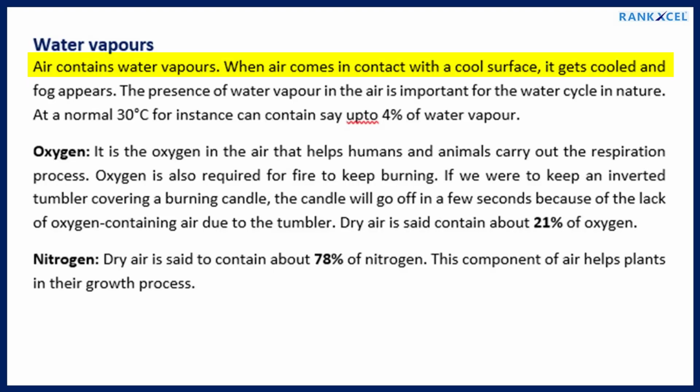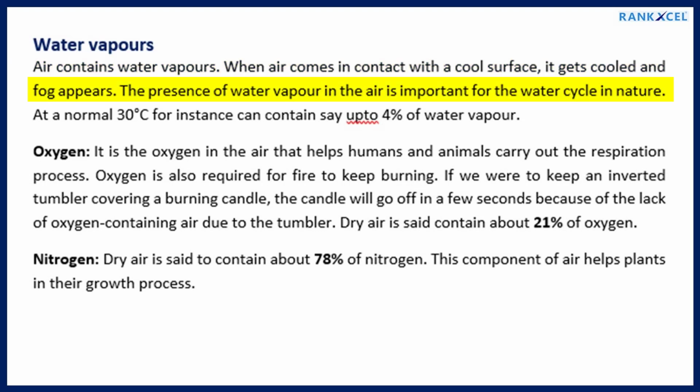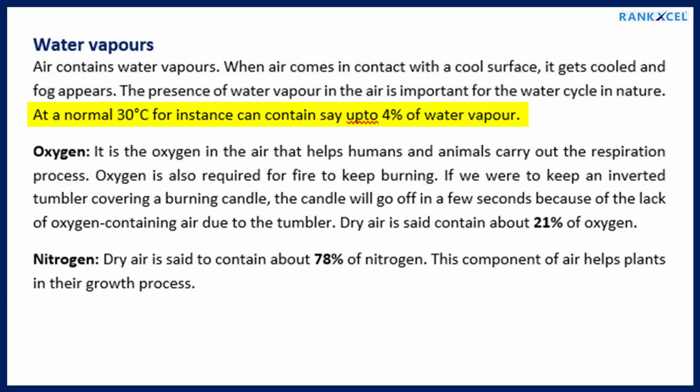Water vapors. Air contains water vapors. When air comes in contact with a cool surface, it gets cooled and fog appears. The presence of water vapor in the air is important for the water cycle in nature. Air at a normal 30 degrees Celsius, for instance, can contain up to 4% of water vapor.